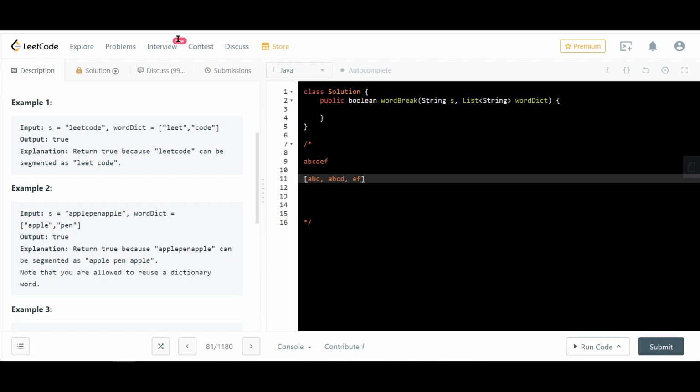Now, in this case, we'll see that abc is a dictionary word. At that point, we have two options. Either we keep continuing or we remove this and check the next one, right? And we have to take both paths, because if we take abc, then we don't find any def. So we then consider abcd instead, and then we see ef, right? So to take both the paths, that is clear.